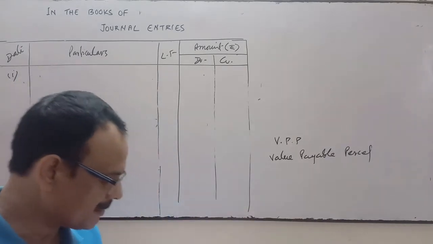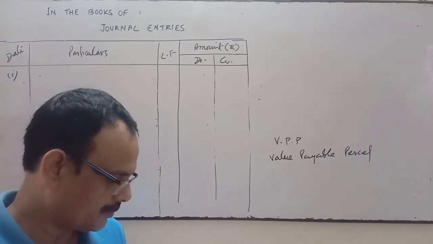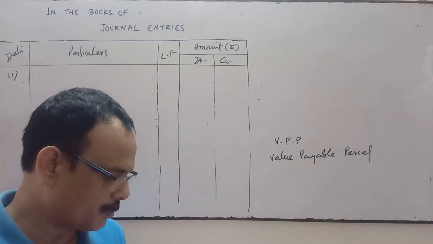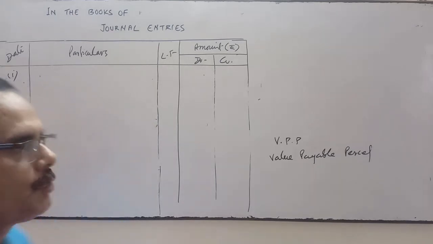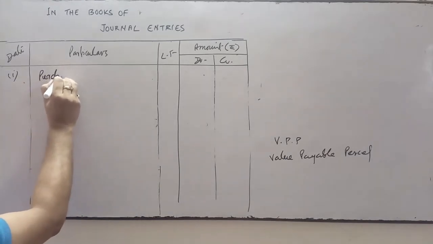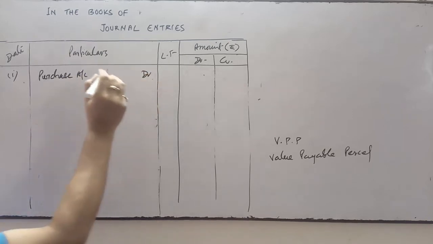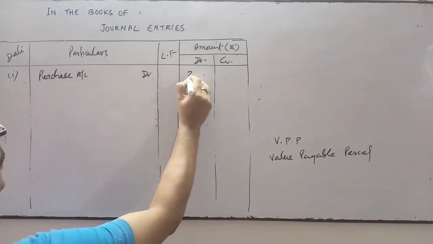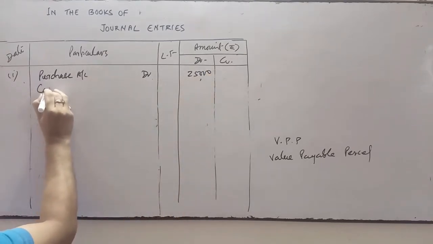Received a VPP from Mohan Lal for rupees 25,000, sent a peon to collect it, who paid rupees 200 as cartage. So when we have received the VPP, it means we have purchased goods of rupees 25,000 and sent a peon to collect it.